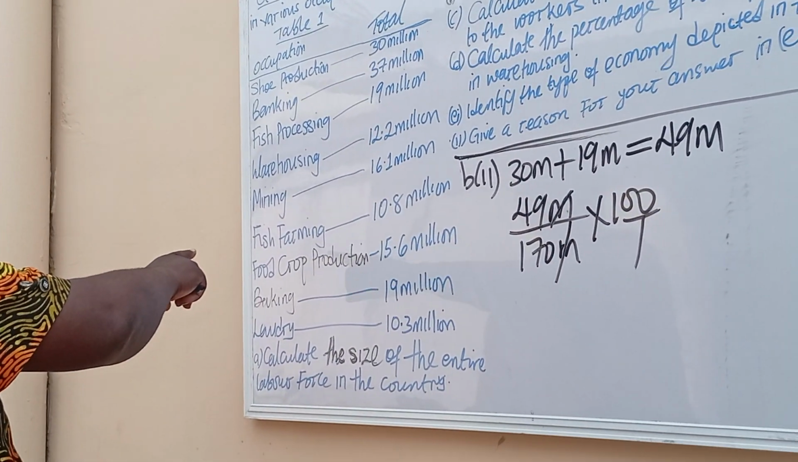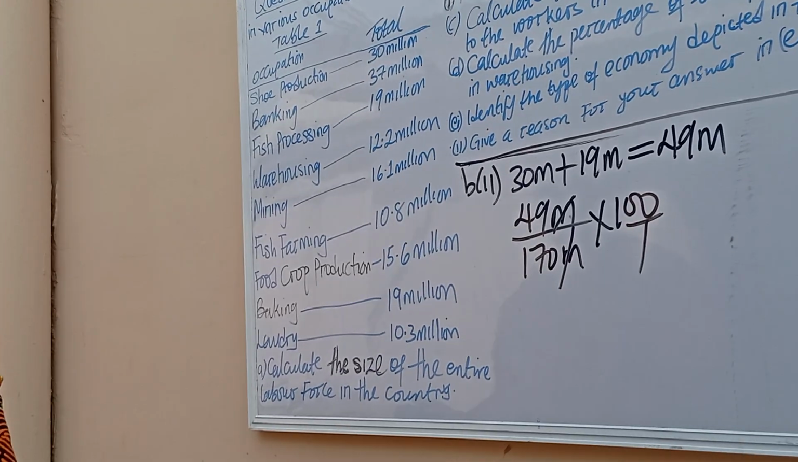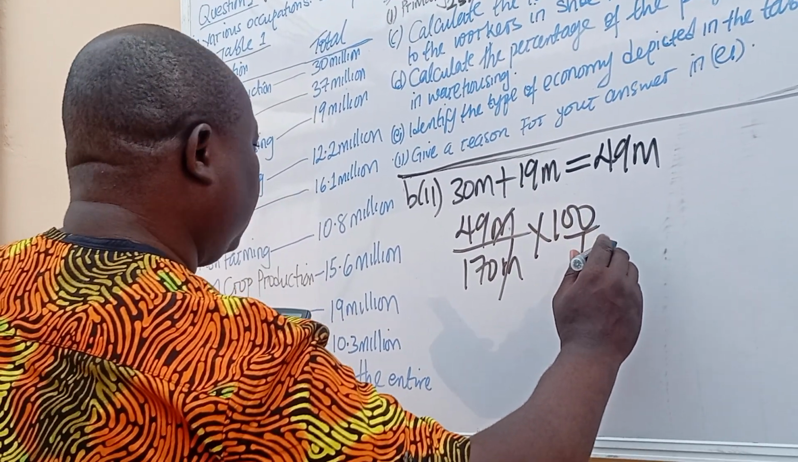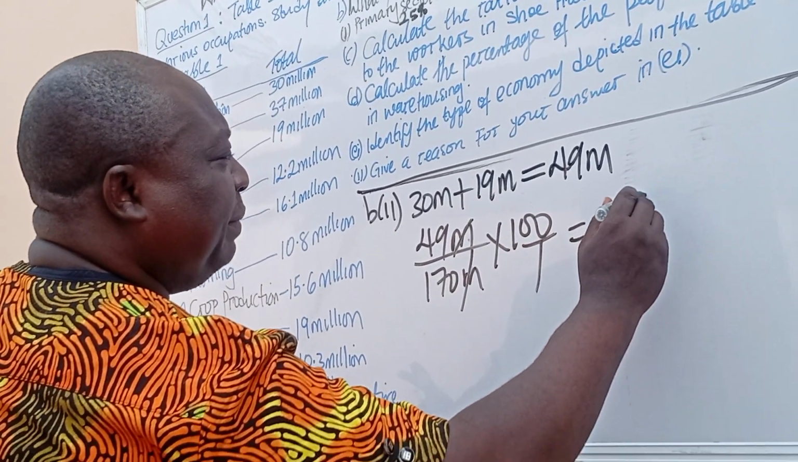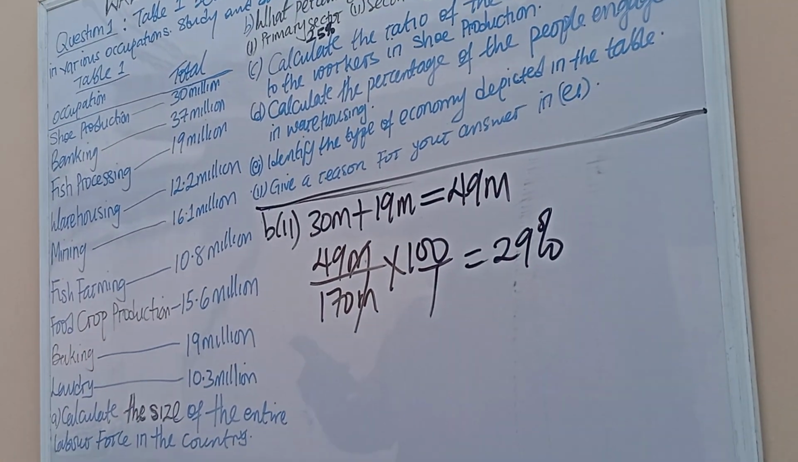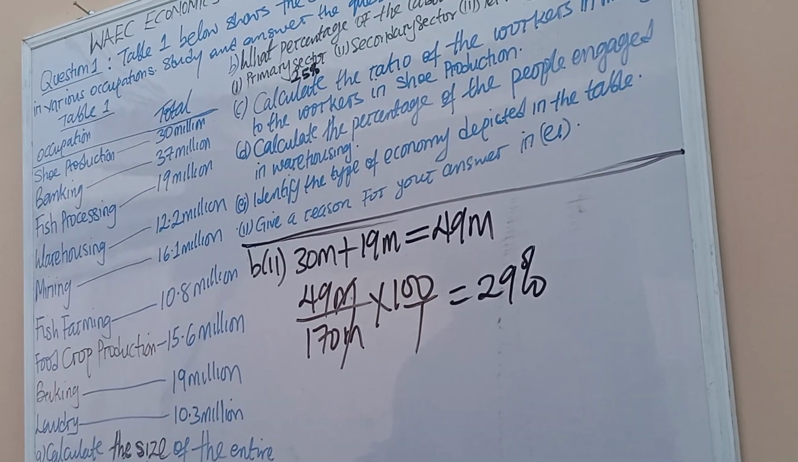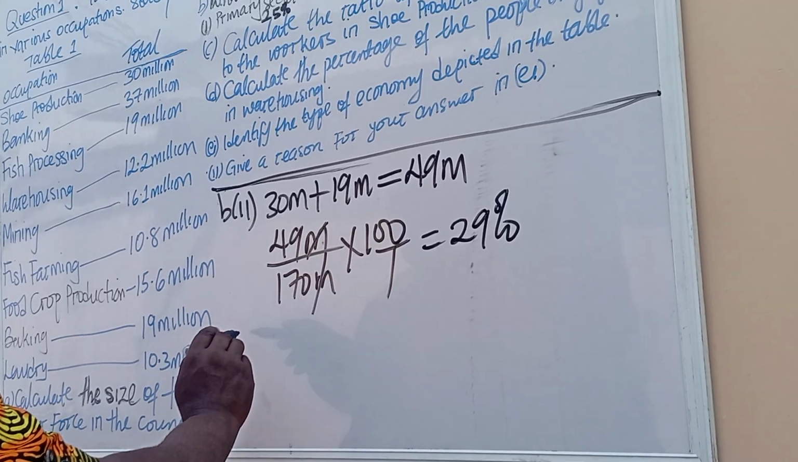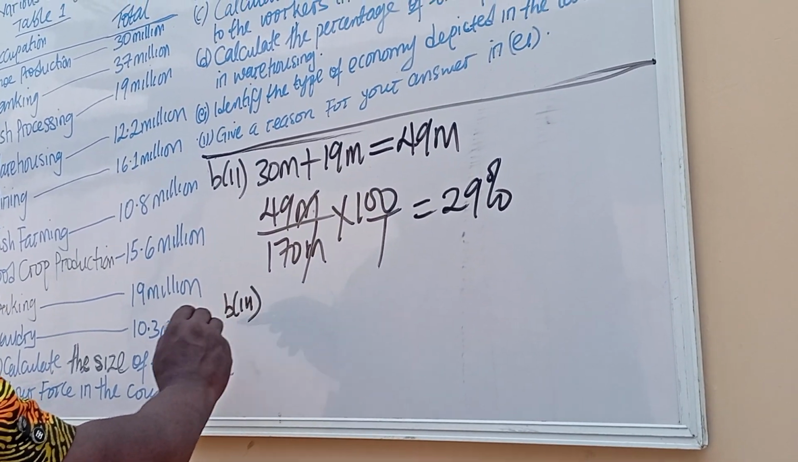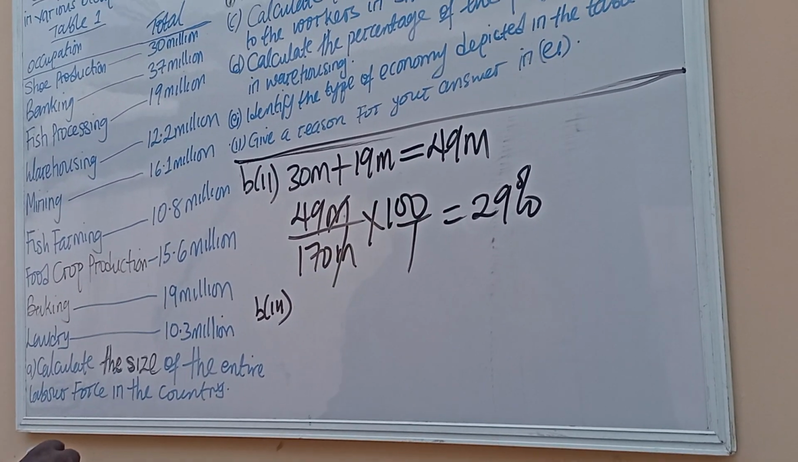Shoe production. Okay, so this will give us 29%. So move to Roman figure 3. B, Roman figure 3. That one is talking about tertiary sector.